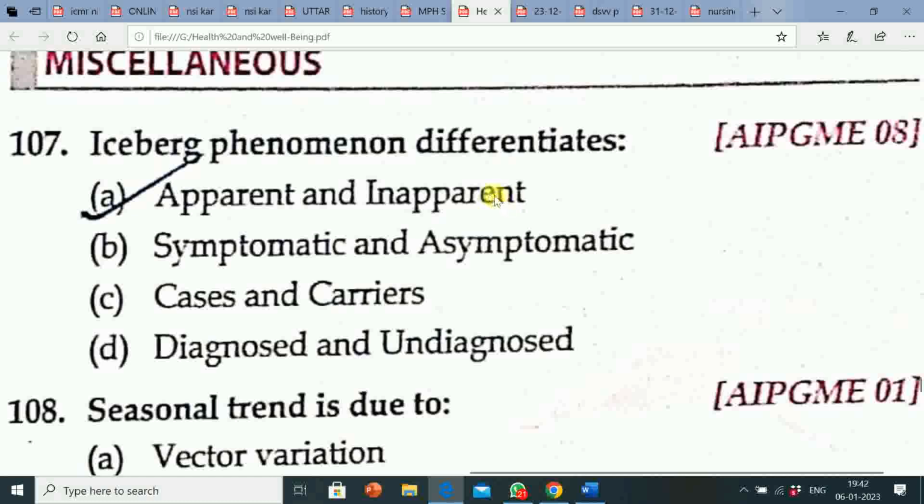Its explanation is, iceberg phenomenon of disease is also sometimes known as the biological spectrum of the disease. Clinical fallacy: the iceberg phenomenon attempts to assess the burden of disease and the need for services, as well as the selection of representative cases for study.